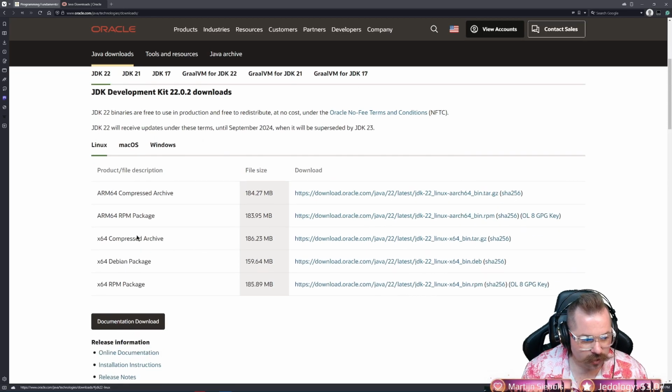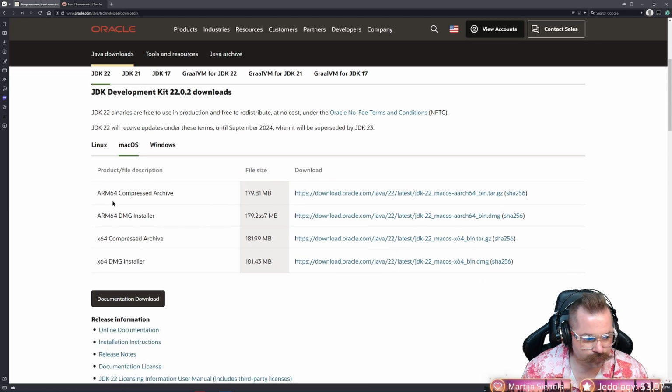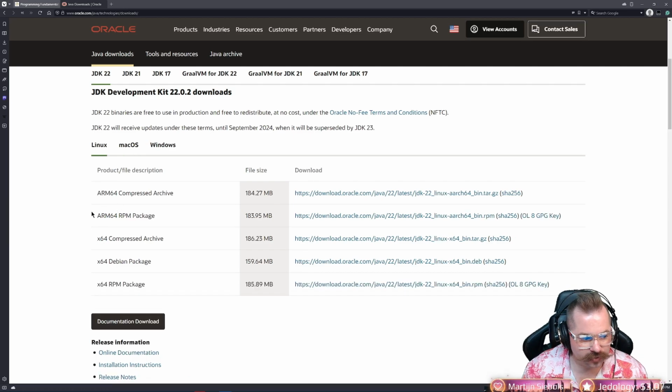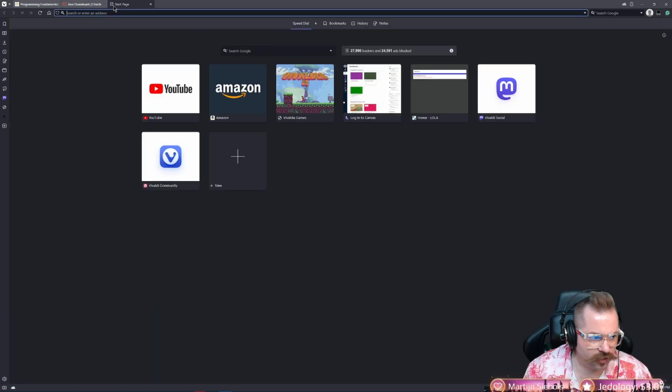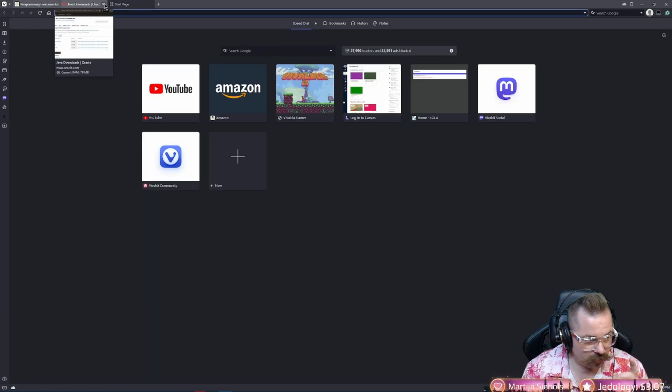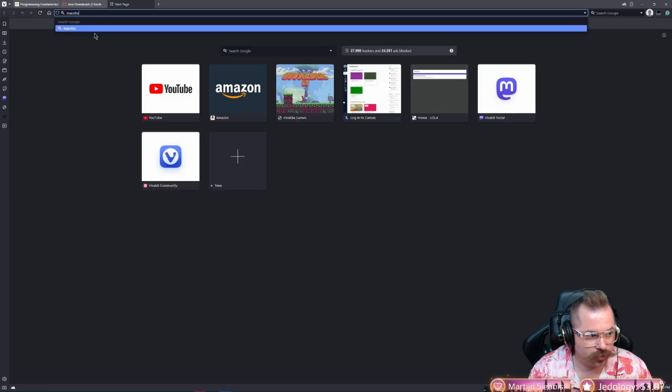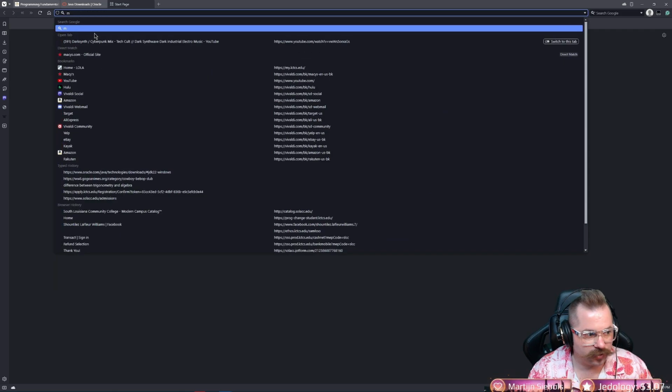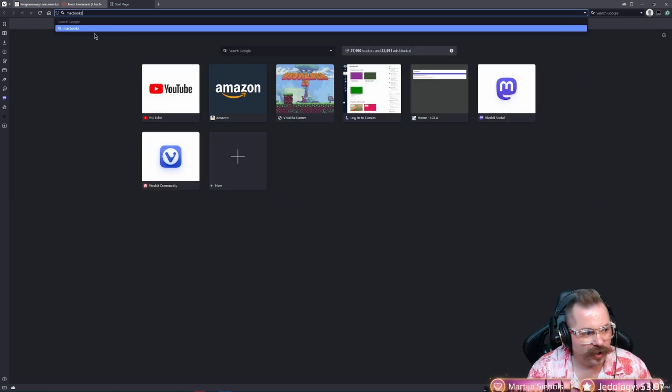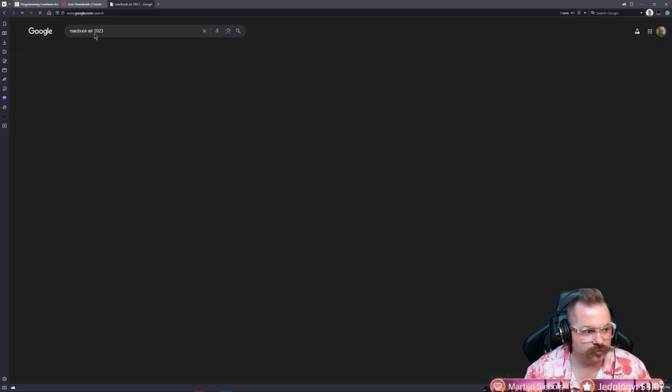For Linux and Mac OS, you'll see it has two different options here: ARM64 or x64. What that means is your processor is either an ARM processor or an x64 processor. So let's say you've got a MacBook Air 2022 or 2023.